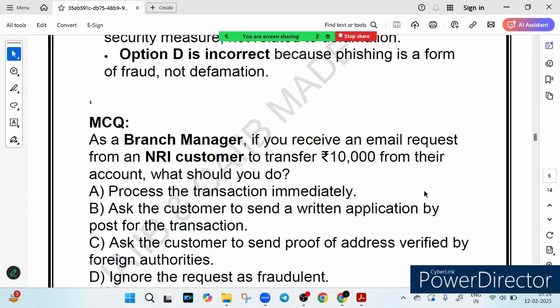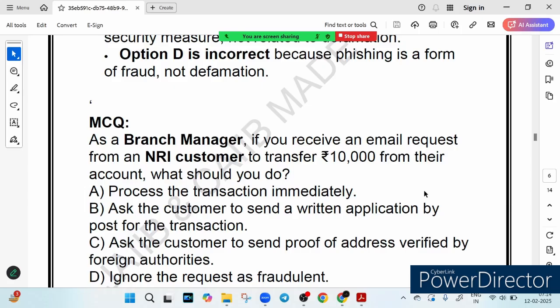Right, so we will go through the answer choices and explain them in simple terms and help you understand the correct approach. So let's dive in. First is process the transaction immediately. Option B, ask the customer to send a written application by post for transaction. Option C says ask the customer to send proof of address verified by the foreign authority. Option D says ignore the request as fraudulent. Take a moment to think about it. What would you do?